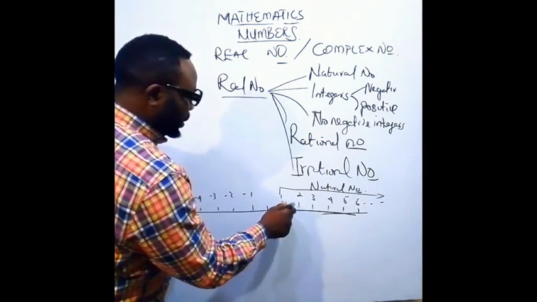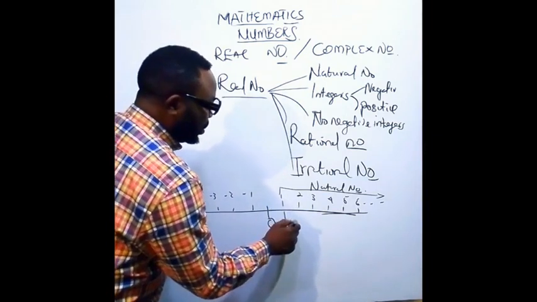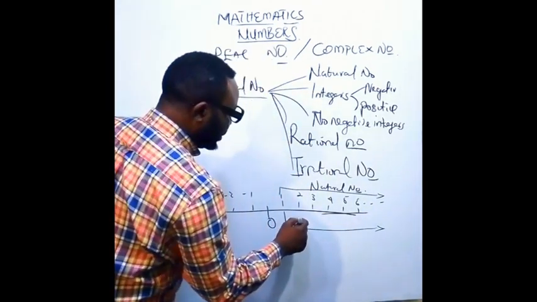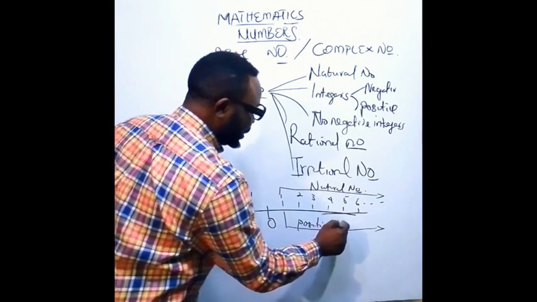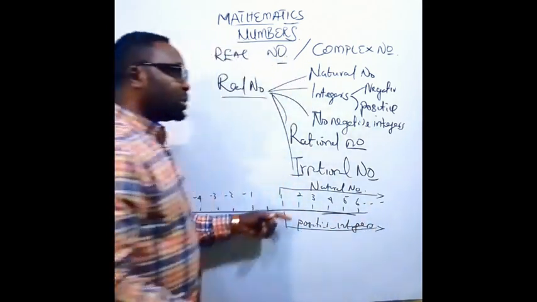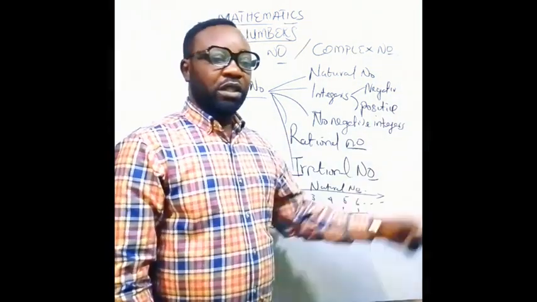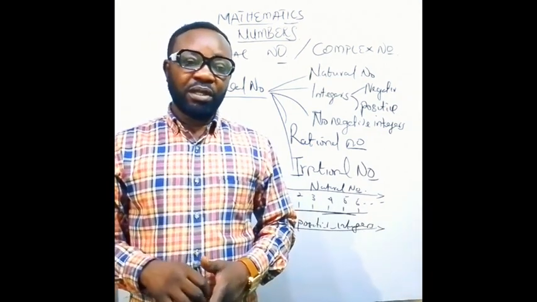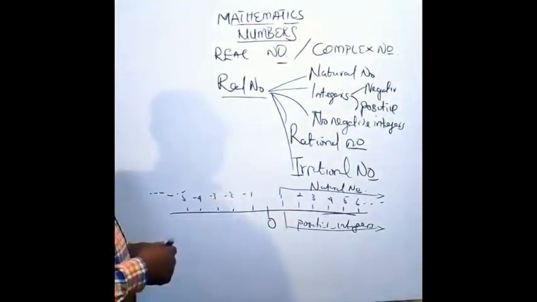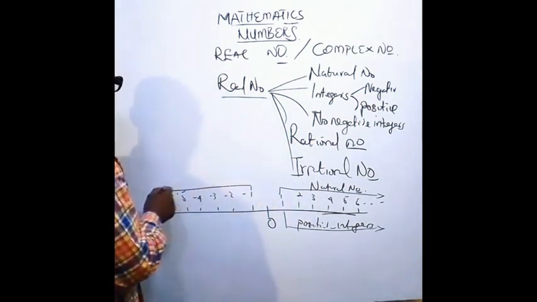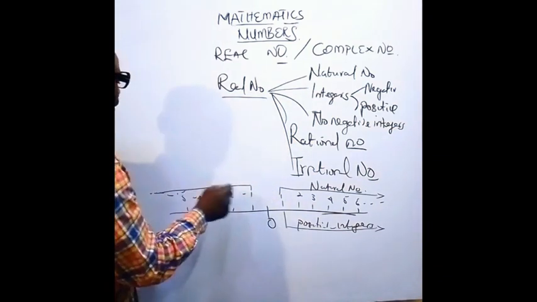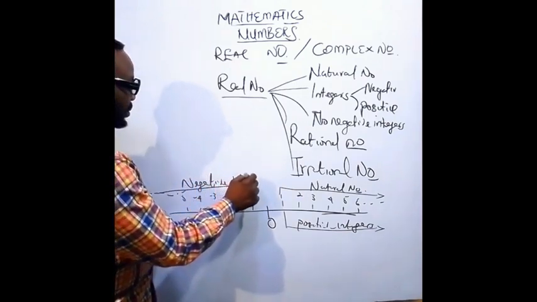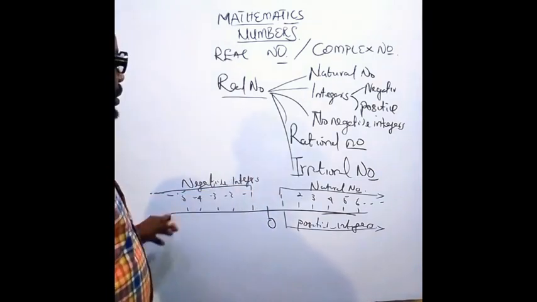While the positive integers also, they can be regarded as natural numbers. Positive integers, they also start from 1 till infinity. So natural numbers can also be regarded as positive integers. Now, the negative integers start from minus 1, that's from negative of 1 till infinity as well. Negative integers, they start from minus 1 till infinity.